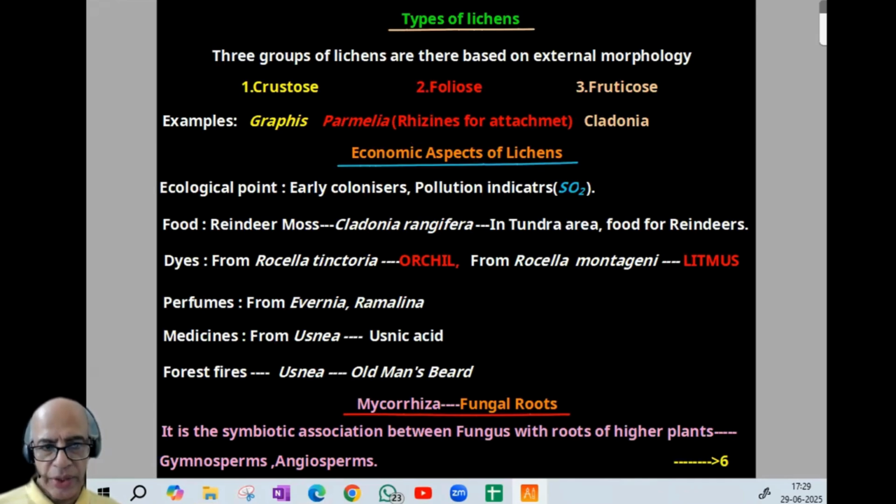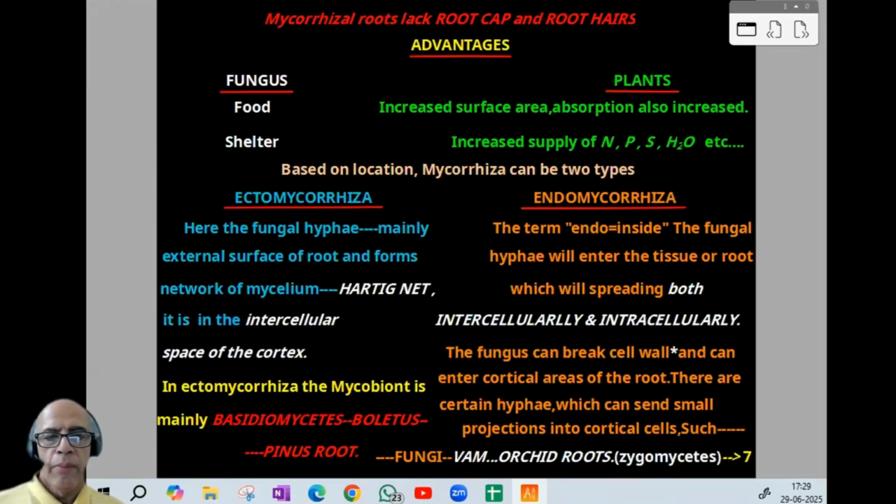Then mycorrhiza, that is fungal root. So lichens over. A symbiotic association between fungus and the roots of higher plants, gymnosperms and angiosperms, is the typical example. Then mycorrhizal roots lack root cap and root hairs. Then advantage for fungus, advantage for plants. And based on location, mycorrhiza can be divided into two, ectomycorrhiza and endomycorrhiza.